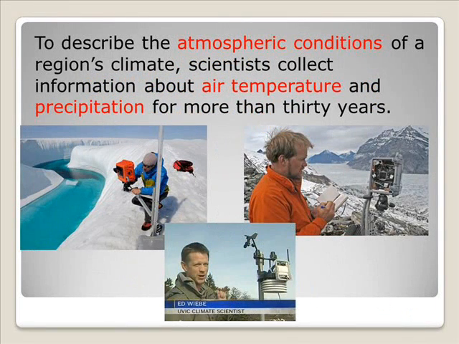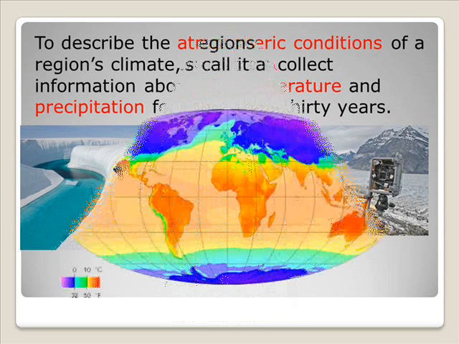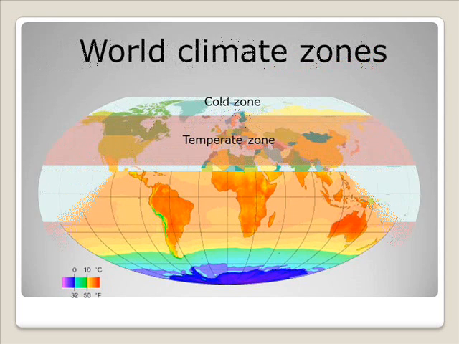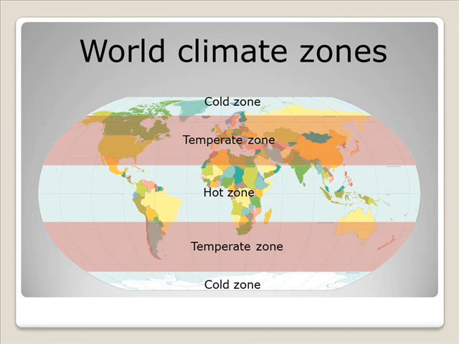To describe the atmospheric conditions of a region's climate, scientists collect information about air temperature and precipitation for more than 30 years. When a group of regions have a similar climate, scientists call it a climate zone. World climate zones: cold zone, temperate zone, hot zone, temperate zone, and the cold zone.